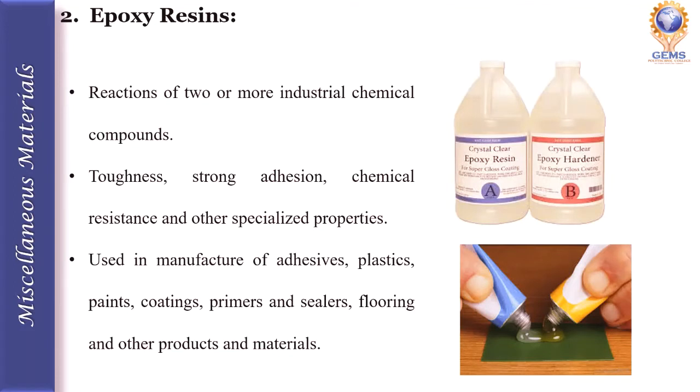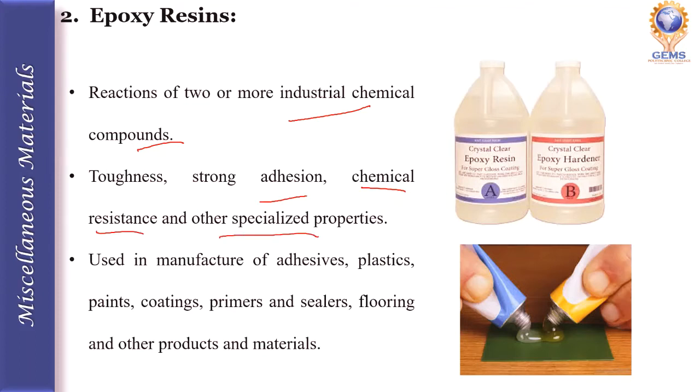The second topic in this video lecture is epoxy resins. These epoxy resins are thermoset plastics made by the reaction of two or more industrial chemical compounds. Epoxy resins are used in a wide array of consumer and industrial applications because of their toughness, strong adhesion, chemical resistance, and other specialized properties.